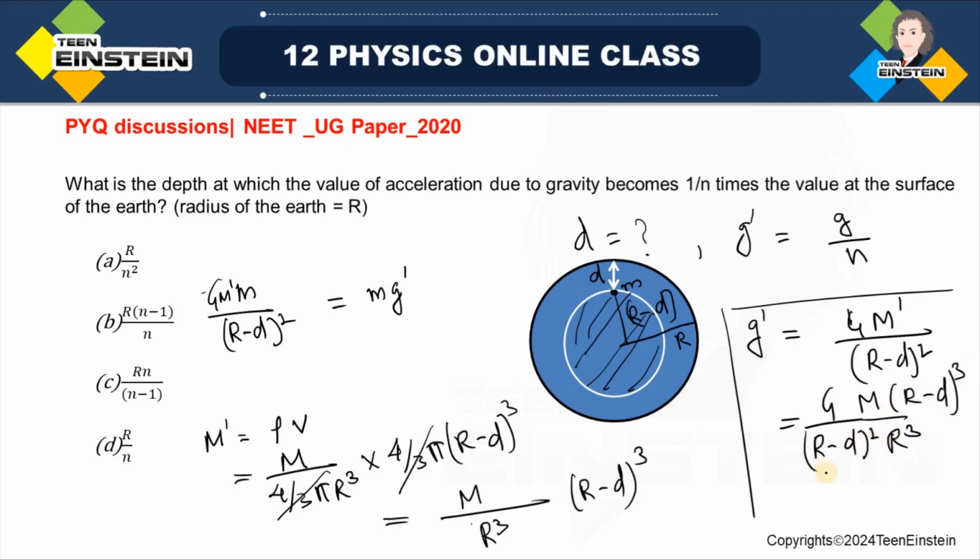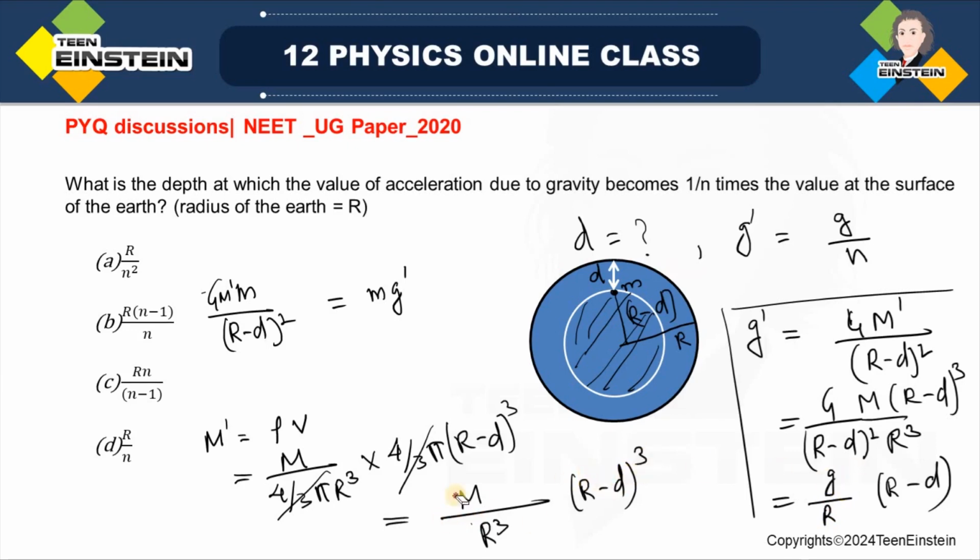I get G M by r cube into r minus d. Further, G M for the earth surface I can write as g into r square. Now this r square will cancel r square from the denominator, so ultimately I'll get this relationship.